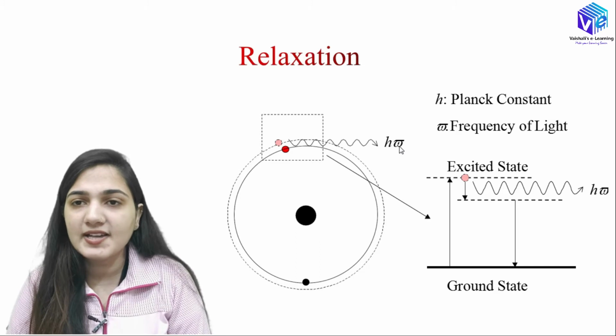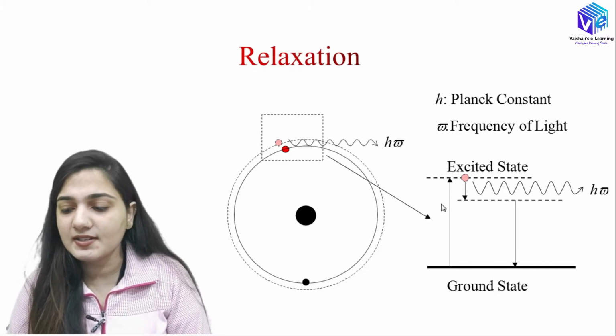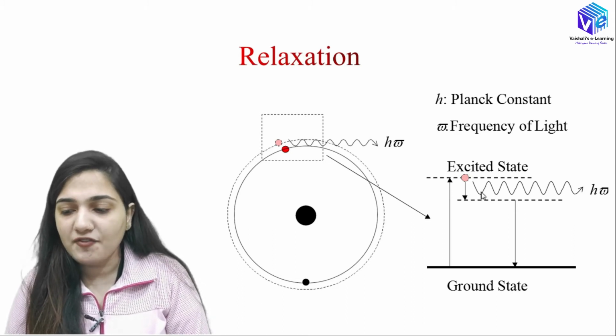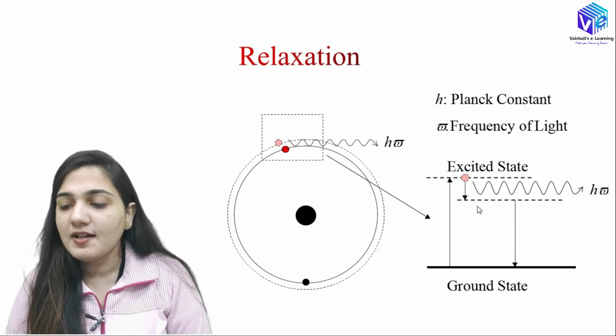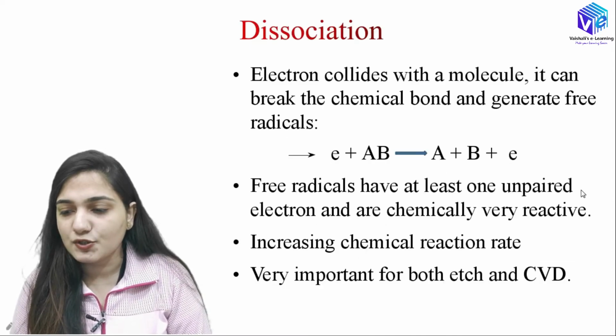Because ω is different, we have different glow for different materials, and this is the reason we see different plasma colors for different materials. So this is the ground state, this is the excited state, and this is the electron. When it comes down, the energy released is hω.